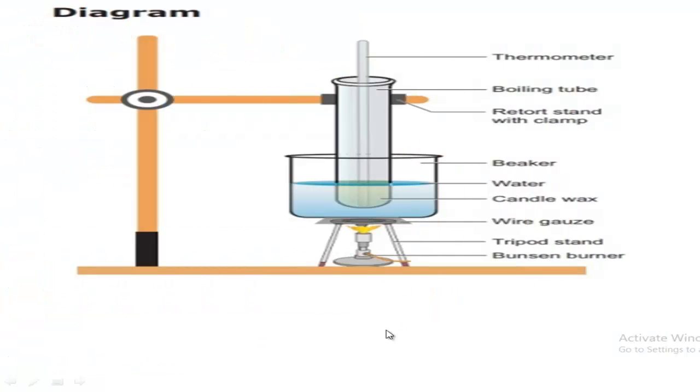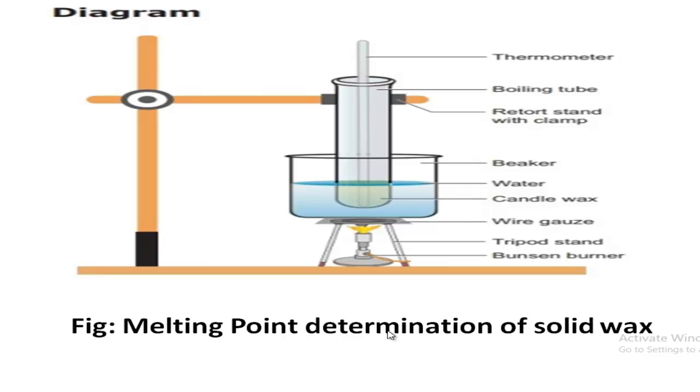Now follow this picture of determination of melting point of solid wax. That means in this class you will see how we can determine the melting temperature of solid wax. For this you have to set an arrangement like this way. This is a test tube, this is a thermometer, and this is a stand, and here you have to keep the test tube in a water bath.